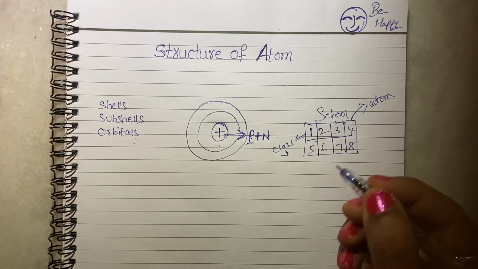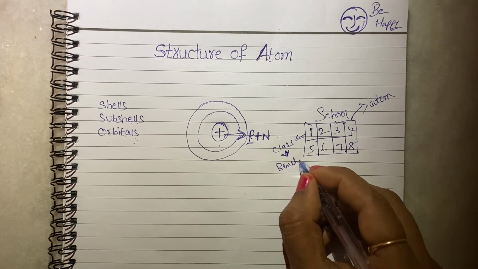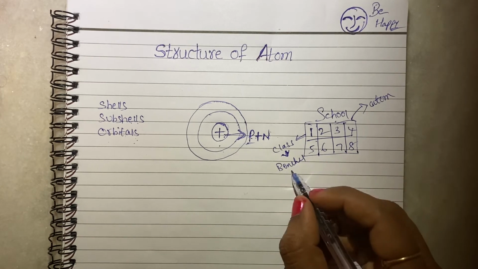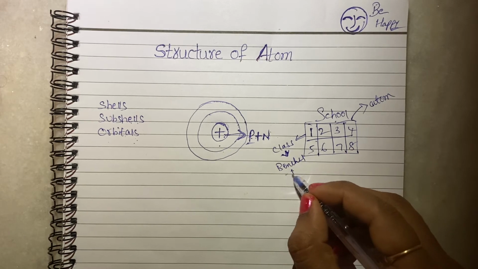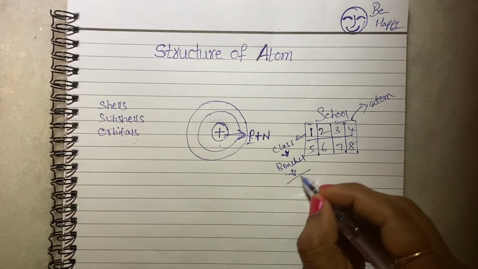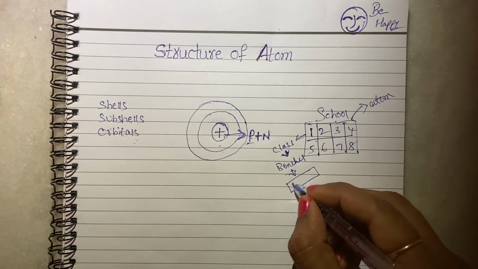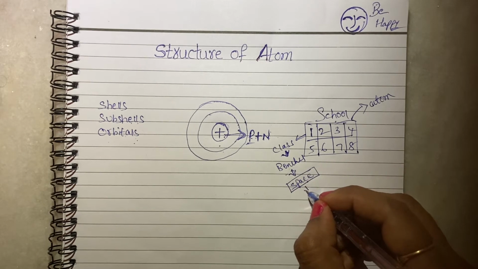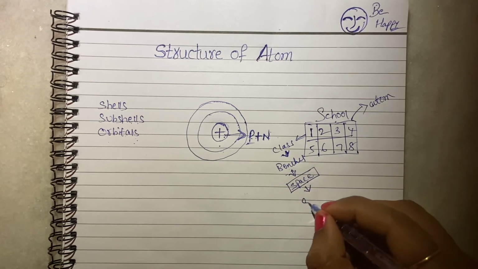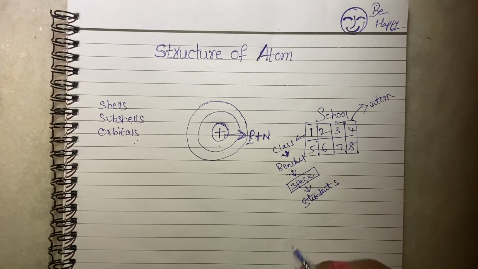In this classroom, benches are there, right? In the benches, some space is there. In that particular space, the students are sitting, right?